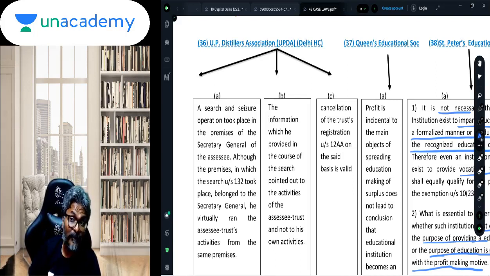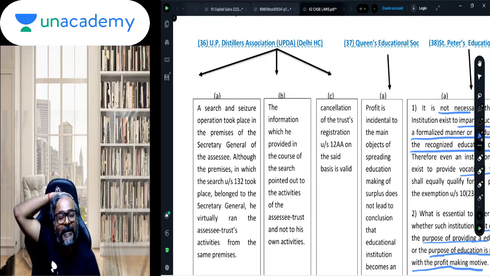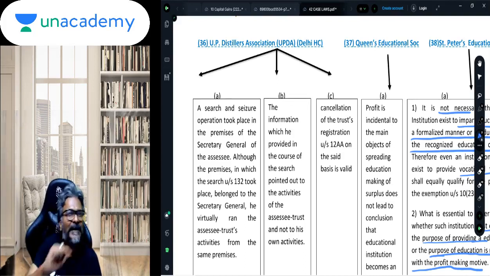So the trust wanted to invalidate the search proceedings and the findings of the search proceedings, on the ground that the search was not conducted in the premises of the trust, but in the premises of the Secretary General. But it was also established from the facts of the case that the Secretary General was pursuing all the activities of the trust from the same premises. So what he was doing was pursuing the activities of the trust from that particular premises. That is point number 1.